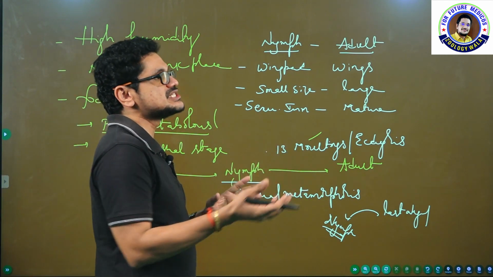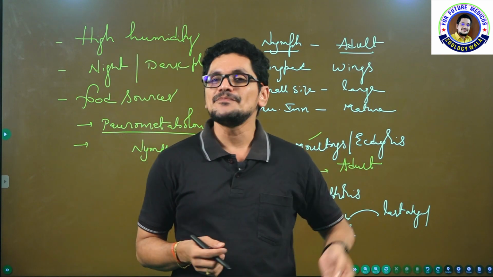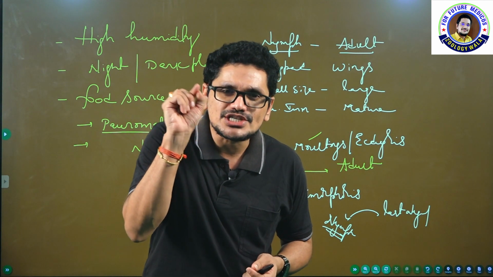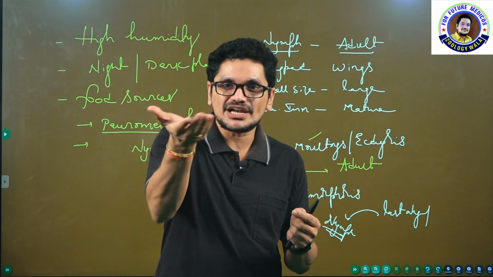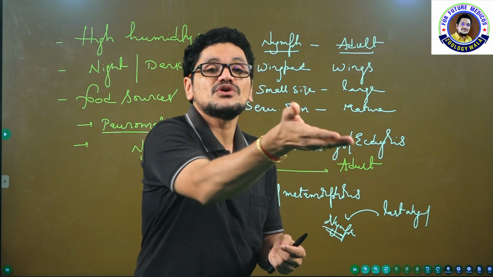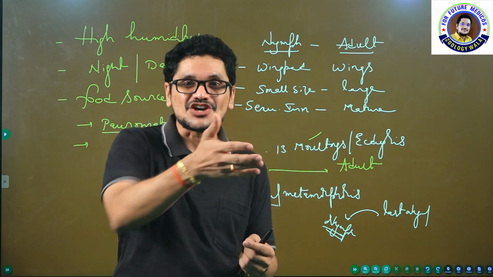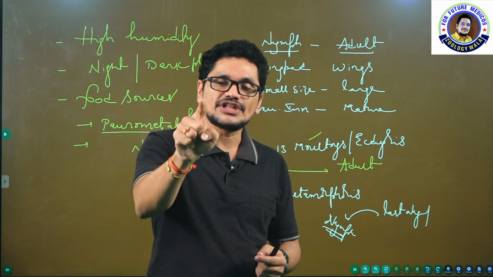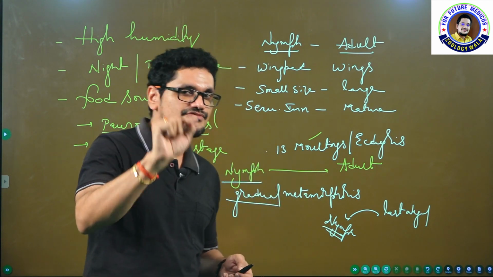For example, if you observe in our homes or in storehouses or storerooms, small cockroaches will be there which are moving. Generally we call them cockroach, you know, cockroach is moving, cockroach is going. No, that is not a cockroach. That is a nymph. If wings are present, then only it is a cockroach. Okay, that is a nymph.